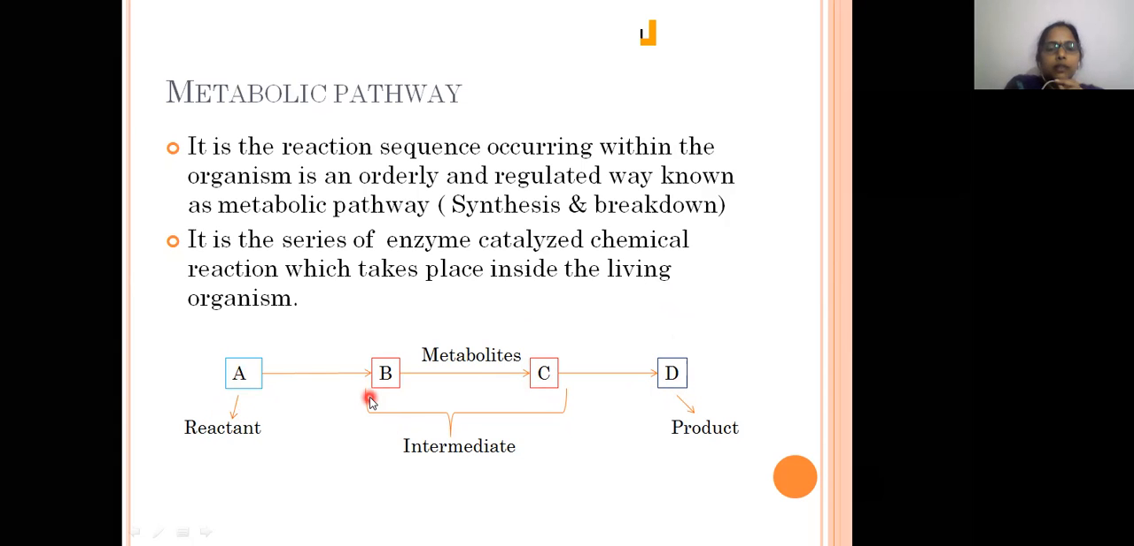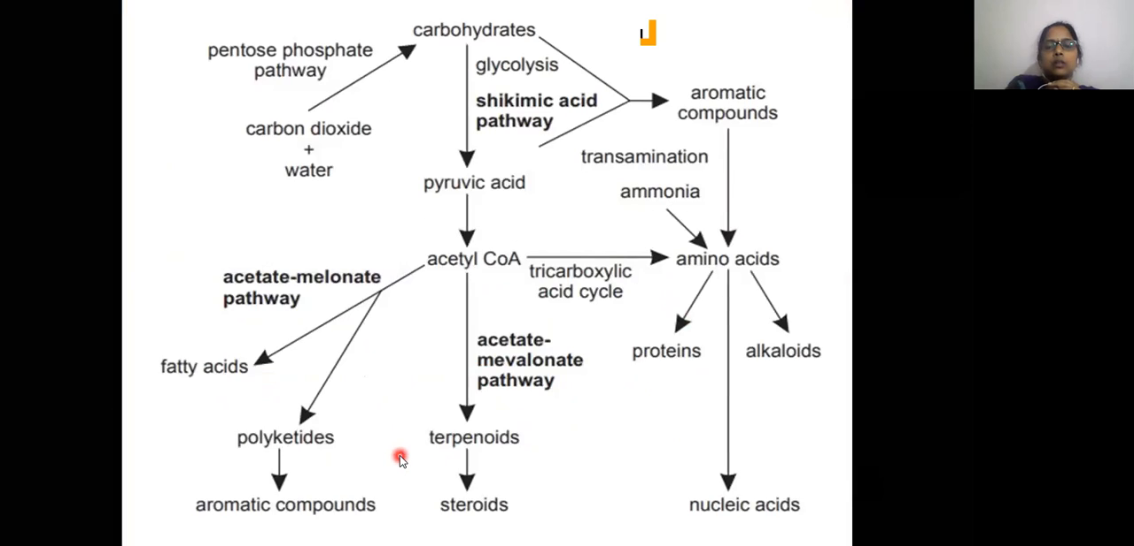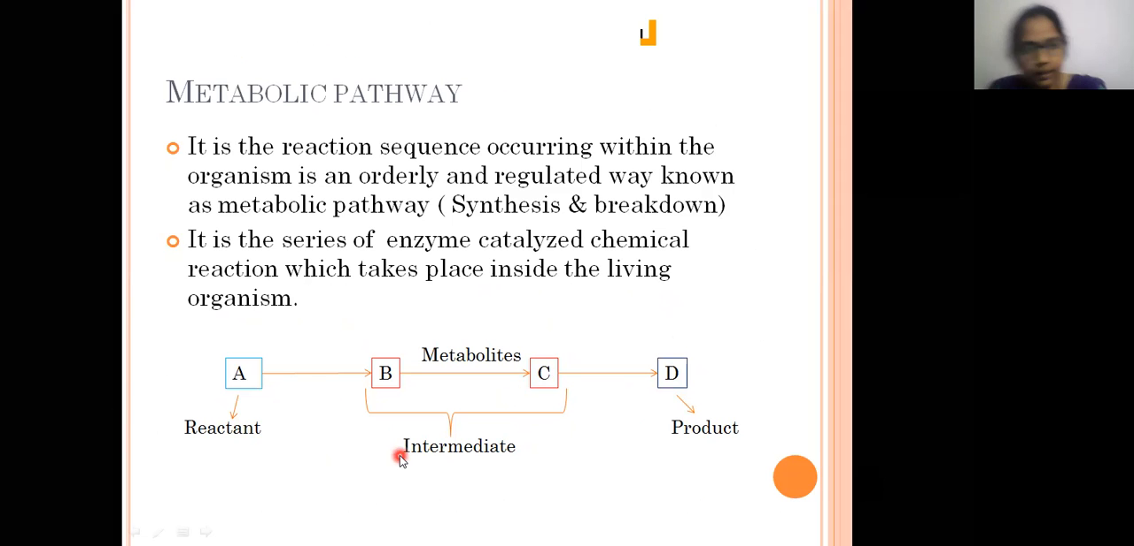In between the reactant and product, we got two more products, B and C. These compounds are known as intermediates. In biosynthetic pathways, a series of reactions take place, and during this series of reactions these intermediates are formed. From these intermediates we finally get the product. The compounds formed in between are known as intermediates or metabolites.